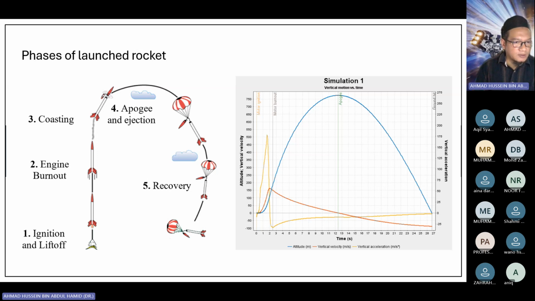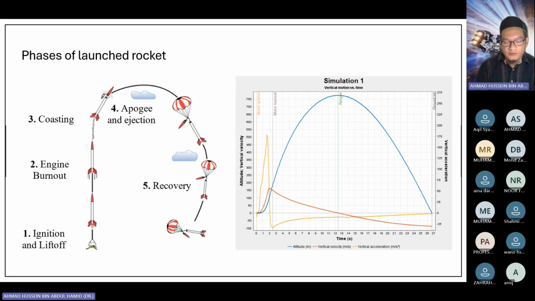But after engine burnout, the rocket will still fly upward due to momentum. The third phase is coasting, until the rocket has reached its apogee. We have some mechanisms to eject the parachute. So the fourth phase is the apogee and ejection. And finally, once the parachute has been deployed, the rocket is into recovery mode.